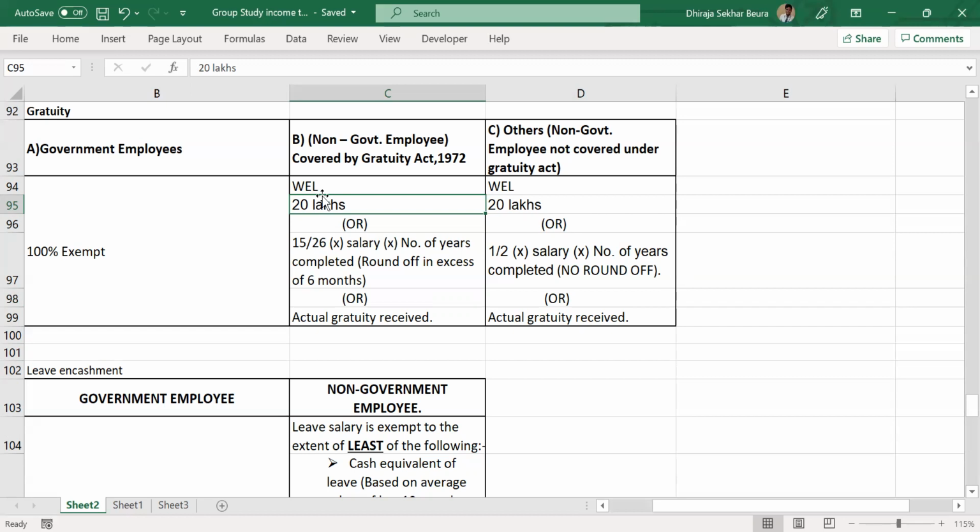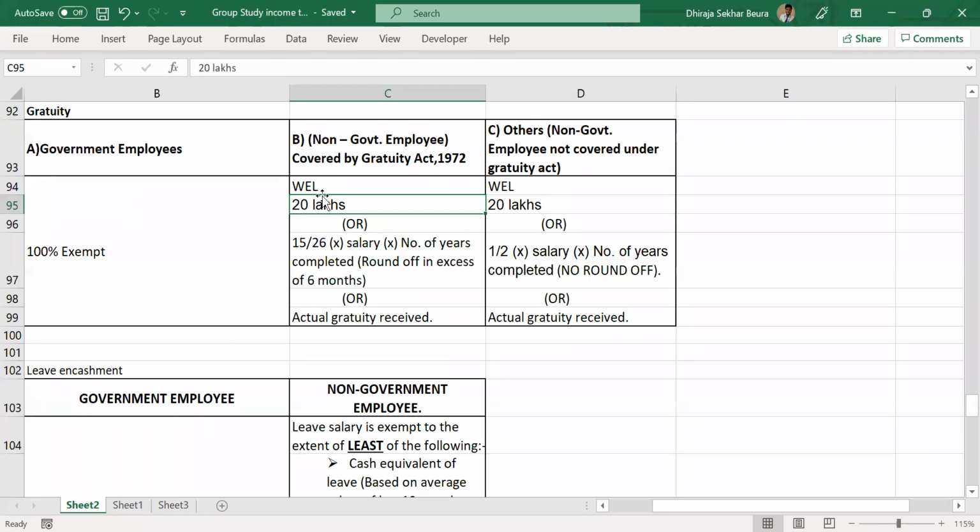Should he register his employee under the Gratuity Act? No, right? So there are so many cases in which the employer is not responsible to get his employee registered under the Gratuity Act. Sure, sure. Thank you.